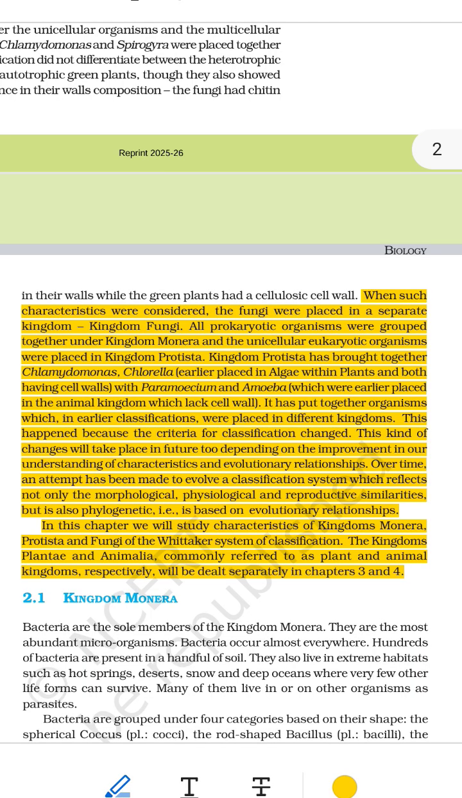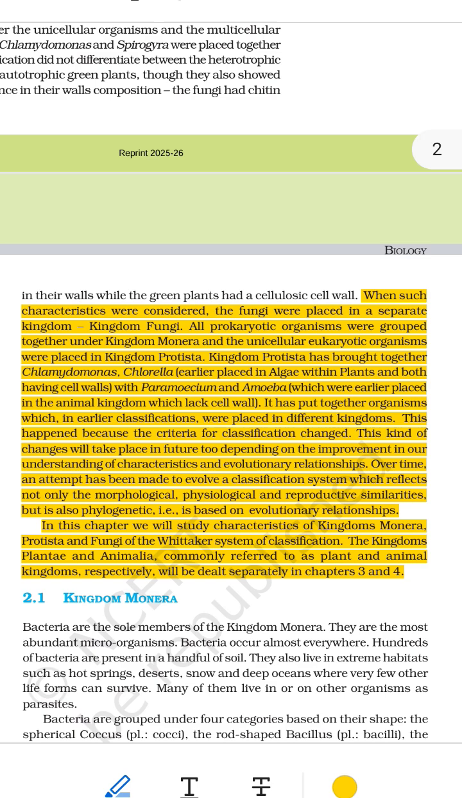Original text: Over time, an attempt has been made to evolve a classification system which reflects not only the morphological, physiological, and reproductive similarities, but is also phylogenetic, i.e., is based on evolutionary relationships.